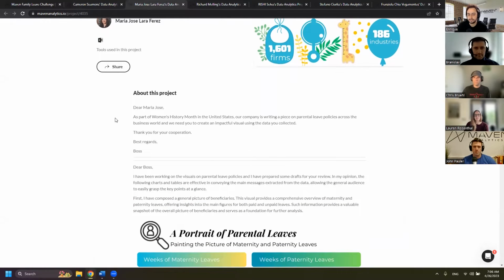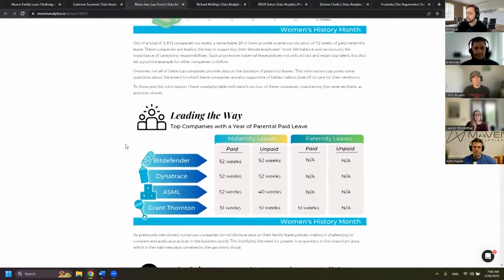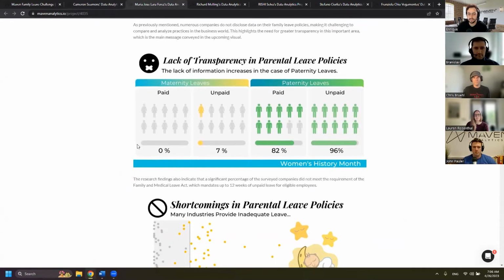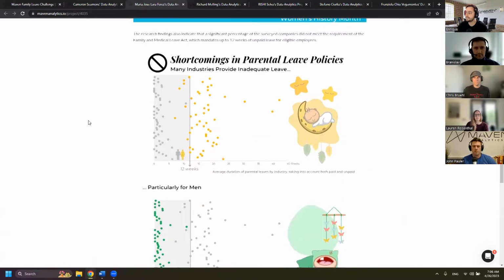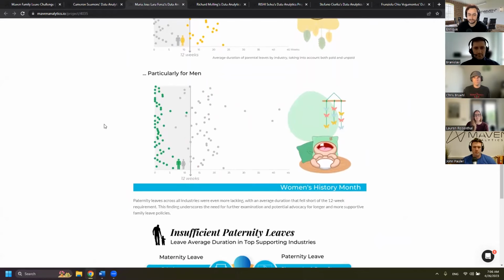Next up, we also have Maria Jose Lara Ferez, and she had a really creative use of the project description in which she used this space to draft an email back to her boss within the context of the challenge prompt. And she actually had some really nice looking visuals here. Some of my favorites being this one that highlights the lack of data available, particularly for parental leave, as well as the differences in weeks of leave for both mothers and fathers. So another great entry there.